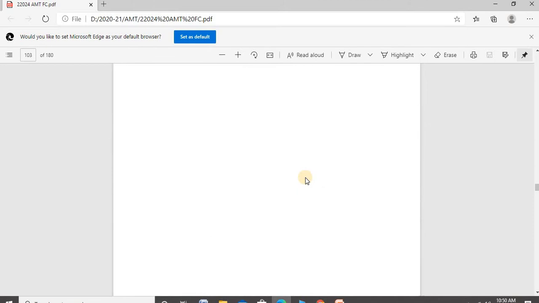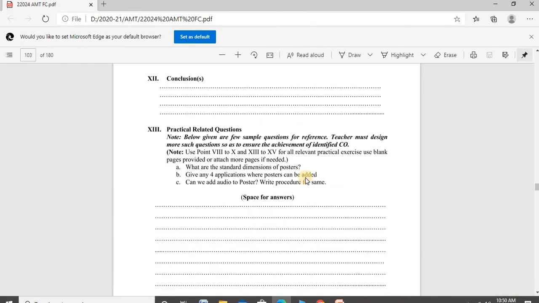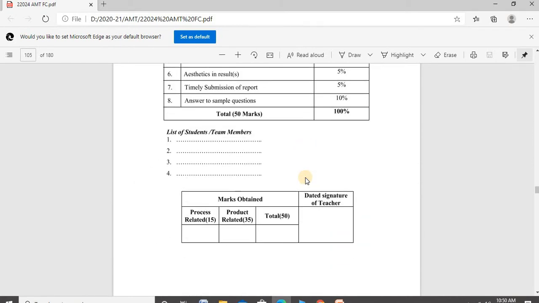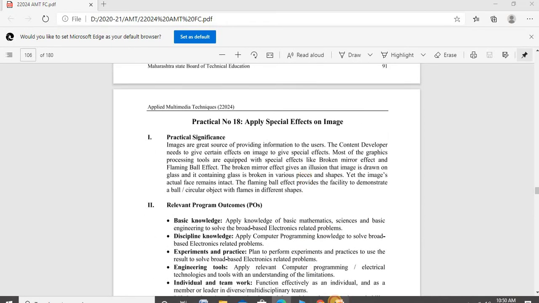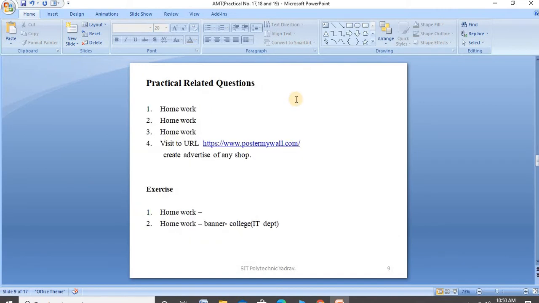In the practical questions, there are three theory questions, and one extra question is added in a PPT that should also be performed in the practical. That is practical number 18, and that was practical number 17. Complete that in the software and add the practical related questions in the table.